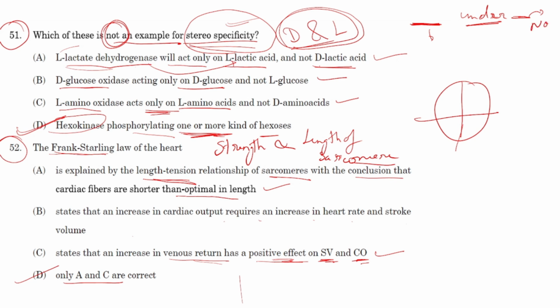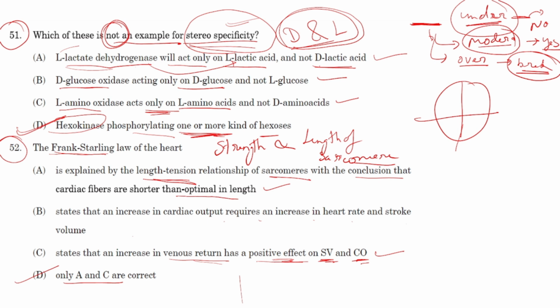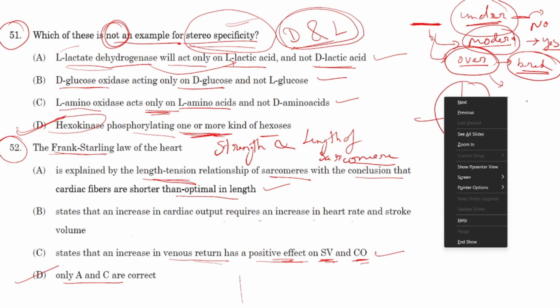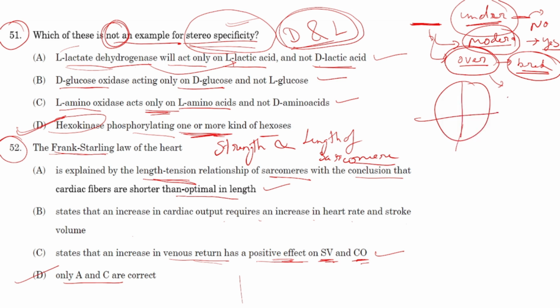No. Similarly, if you stretch the rubber band moderately, will it go far off? Of course it will jump far off, isn't it? And if you are overstretching it, what will happen? It will break, obviously. Similarly is the case of the muscle fibers in the heart. If you are under-stretching it, the strength of contraction will be low. If you are moderately stretching it, the strength of contraction will be optimum. And if you are overstretching it, there can be a pathological condition, there can be a problem in the heart. So I hope you understand the Frank-Starling law with this small example.